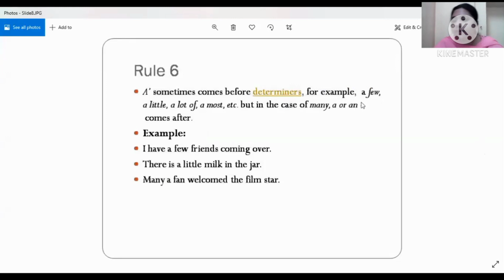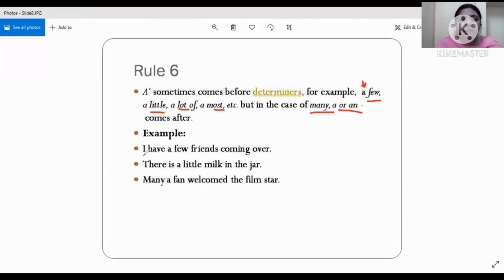Now for example, a few. Few denotes the amount or the quantity. So we use this article before this determiner few. Again with little also we use a. With lot, with most we use the, but in case of many we use a or an afterwards. The articles follow this word many, while in the other cases these words are preceded by the articles.